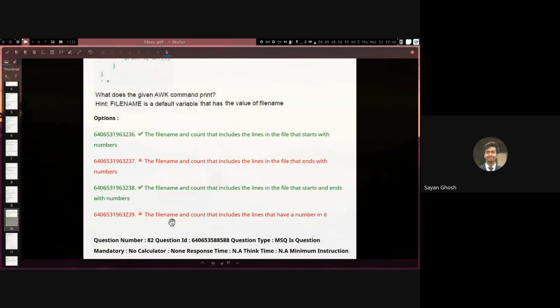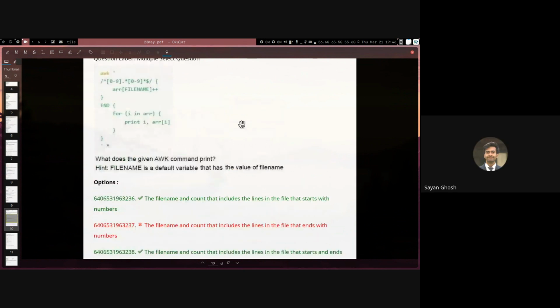And the last option is file name and... Why? Count. Sorry, Shan. Why are you saying that? Yeah, I can't see it clearly here. Yeah, starting 0 to 9 has to be there. Yes. And here it is 0 to 9 star, right? So star means 0 or more. Okay. So it can be 0 times also.